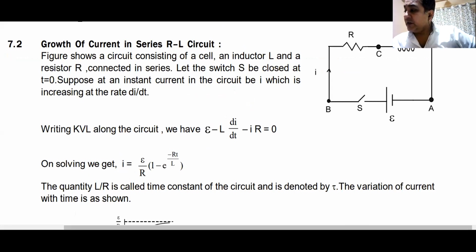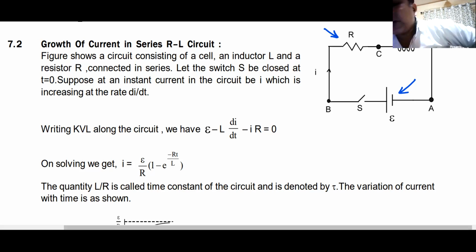That brings us to the last part of this, the growth and decay of current in an LR circuit. In the question that we did, it was only battery and the inductor. Now I bring a resistor. So the current at time t is equal to 0 will try to shoot up to E by R. It will not be happening because inductor will resist it. So current will gradually increase. We call it gradually increase, but it will be almost instantaneous. That process is known as growth of current in LR circuit.